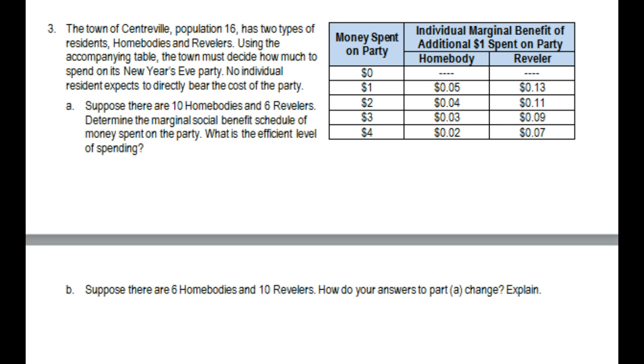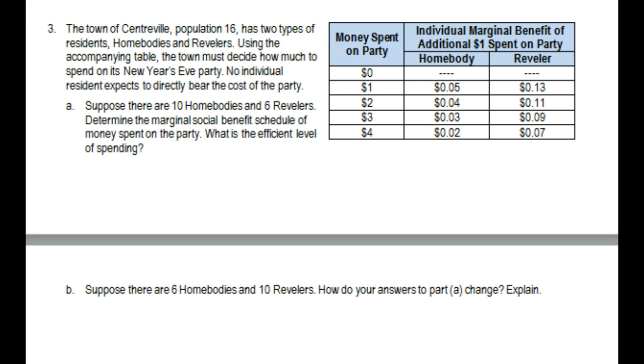Alright, so part A. You have this chart here that explains how much each person is willing to spend on the party, how much they would enjoy, the individual marginal benefit of the additional dollar spent on the party. There are 10 homebodies and 6 revelers. Determine the marginal social benefit schedule of money spent on the party.